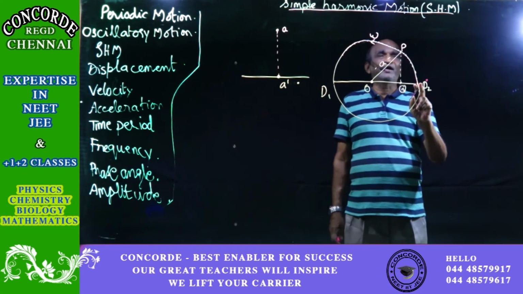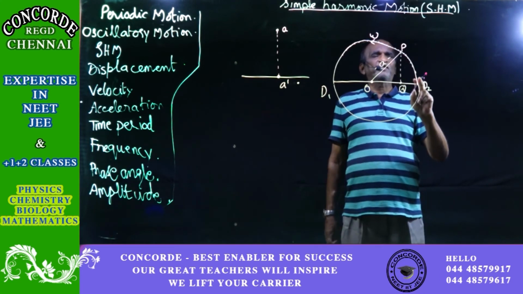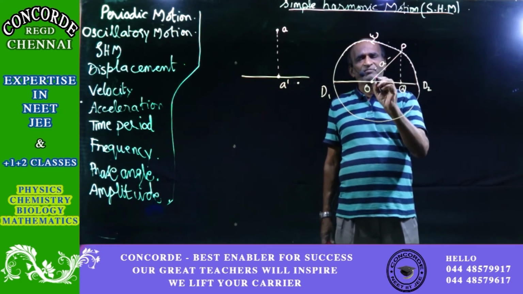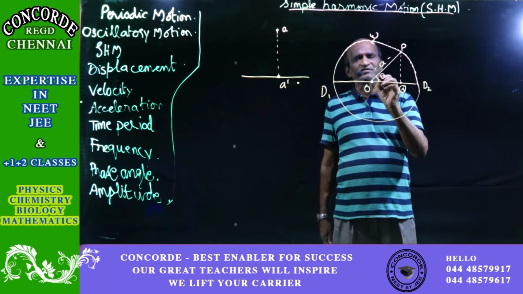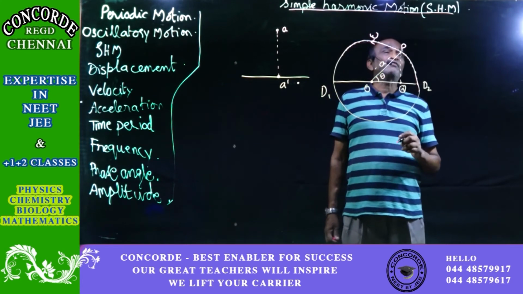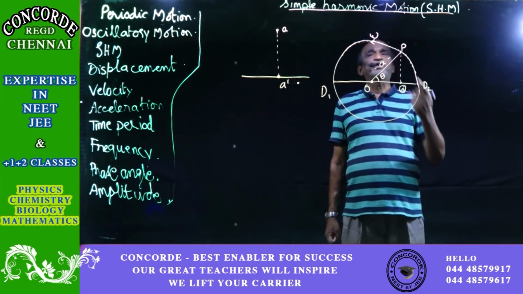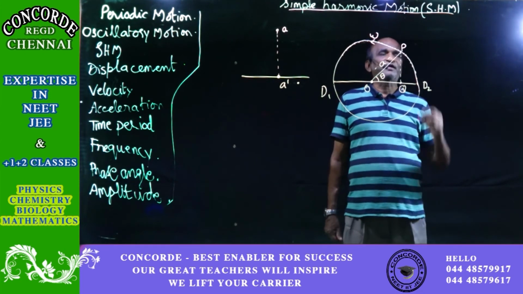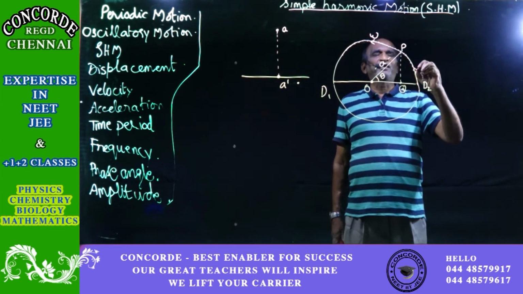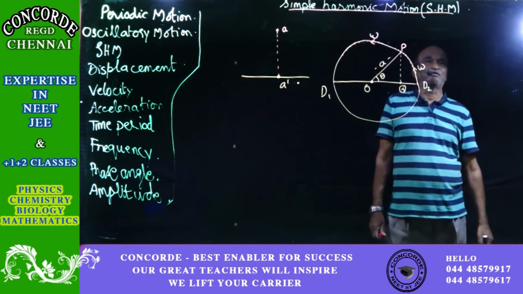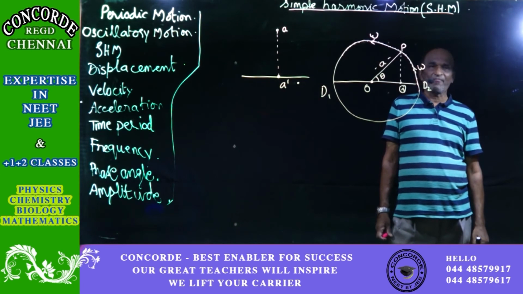And from here, if you take the circular motion, you can see that some angle will be covered, and let us take that angle as theta. Already we have seen that for uniform motion, there will be a speed because an angle is covered, so that speed will be called the angular speed, given by the symbol omega.